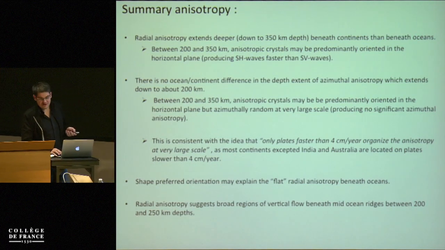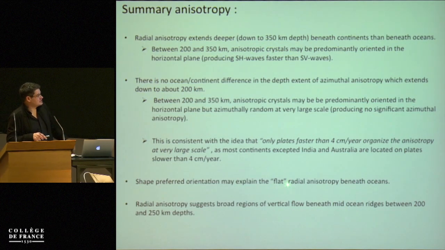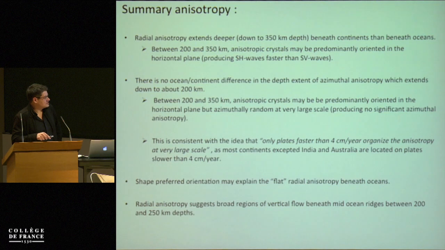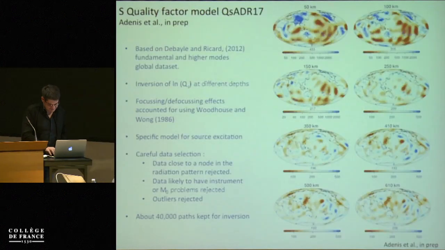And then we have a shape-preferred orientation of melt pockets that could explain the flat or radial anisotropy, as was previously suggested. And we also observe broad regions of vertical flow beneath mid-oceanic ridges between 200 and 250 kilometers depth.